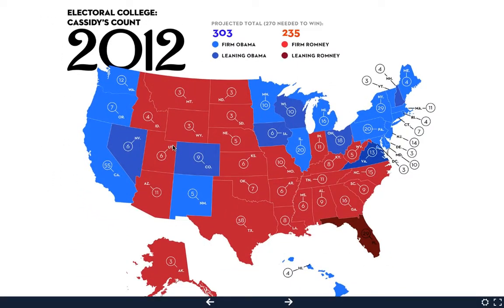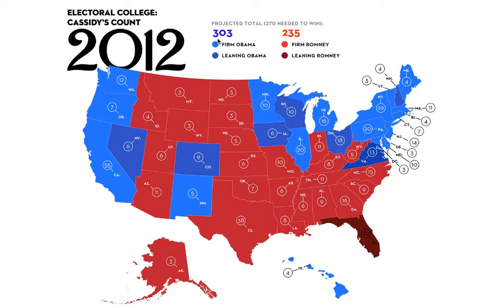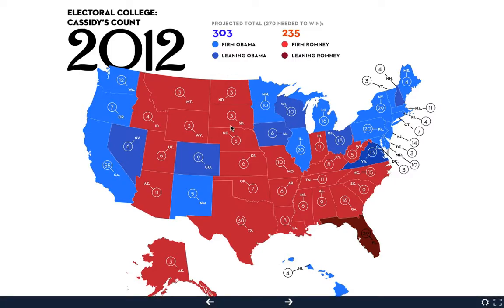So here's an electoral map in 2012, and what we have is all the red states. These are the ones that voted for Mitt Romney, and all the blue states are the ones that voted for Barack Obama. Now, if you look at this, it looks like there's way more red, but it's a lot less blue. However, the blue states that were won versus the red states, we have to look at those numbers.